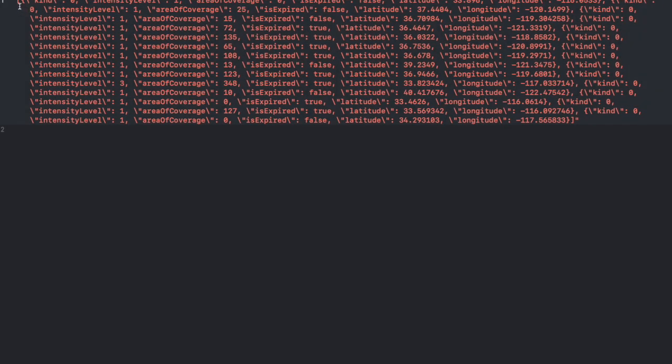So this is how my JSON file looks, and you can see that some of the values have is expired equal to true because those fires are already contained. Otherwise, most of them are false, and these are causing a big issue in the neighboring countries, as you can see in the news as well. There is a latitude and longitude associated with each. You can verify all of these values by going to the actual website and seeing that the values are fetched and set properly. You can compare it with the page. So this is all for the scraping of data from this wildfires website.